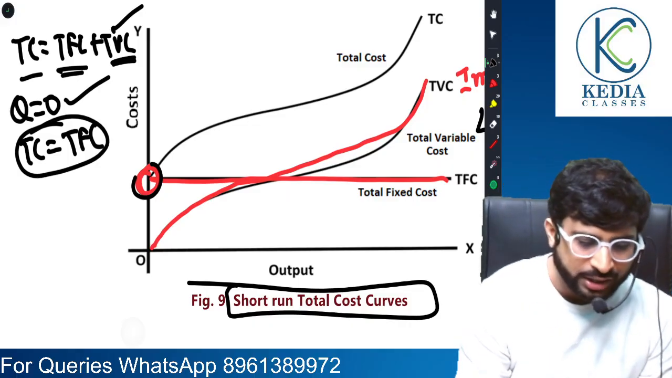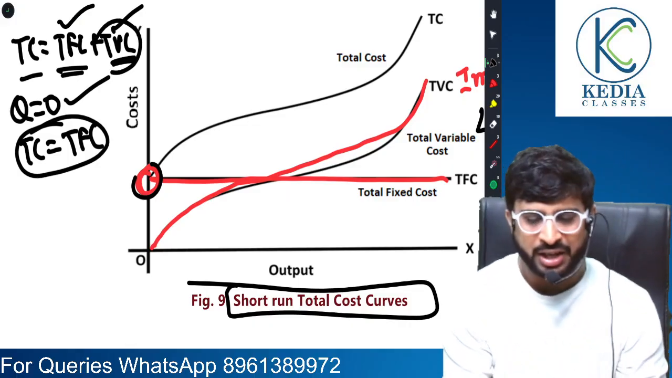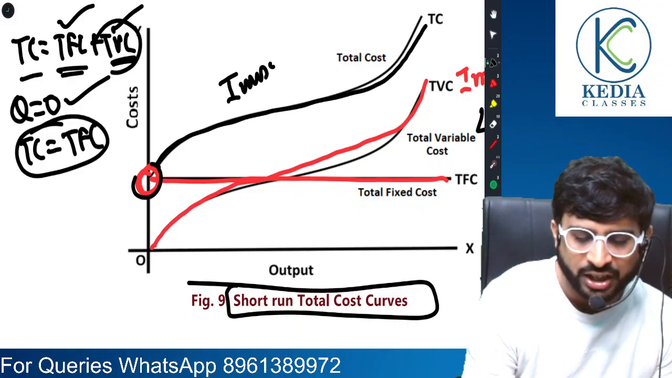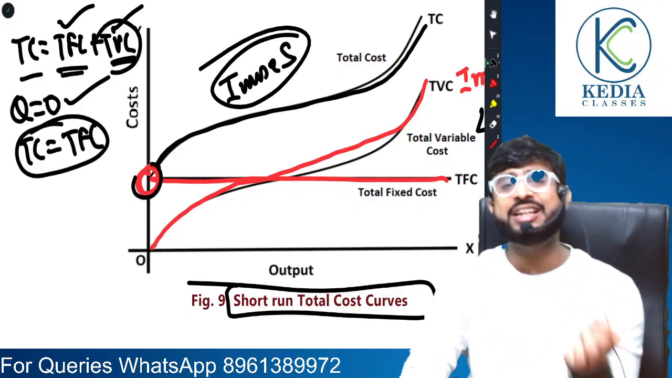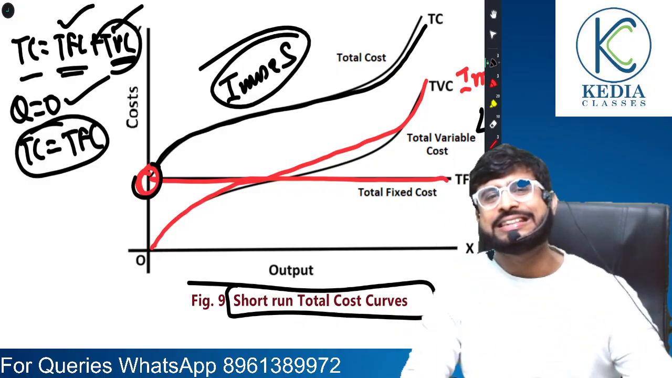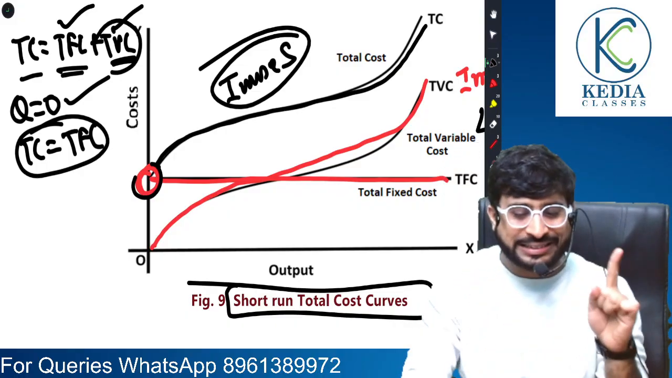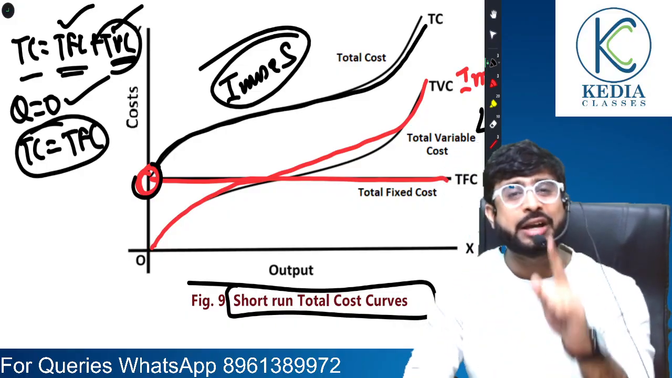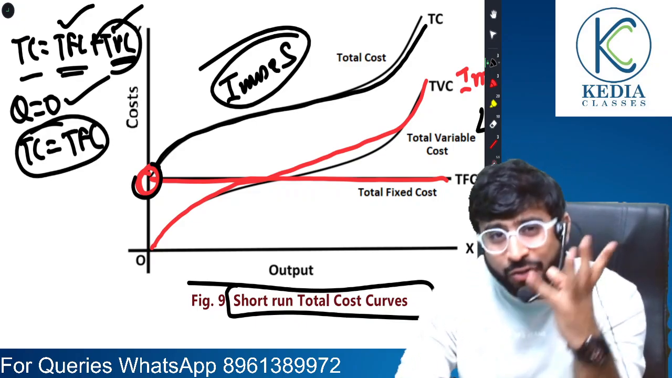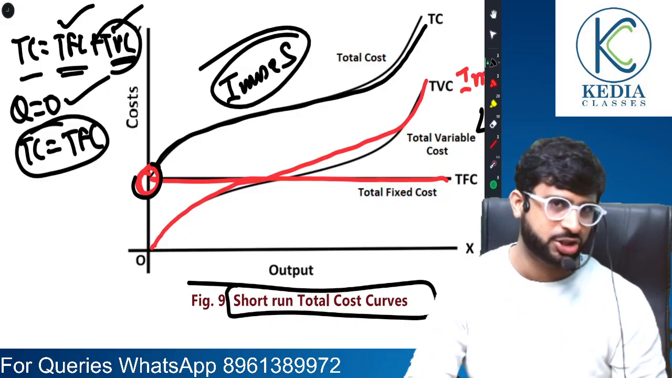And gradually TC changes as per TVC. Why? Because TFC is constant, and therefore the shape of the TC curve is also inverse S. If in the exam they ask you why TC and TVC are inverse S shaped, remember it is due to the law of variable proportion. Remember it is due to the law of variable proportion that TC and TVC curves are inverse S shaped.